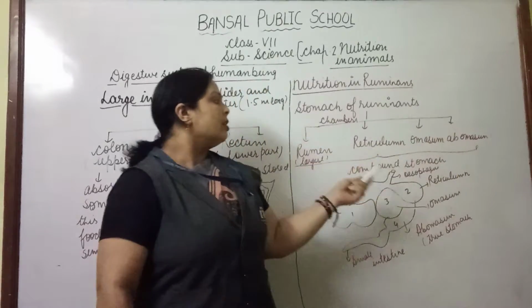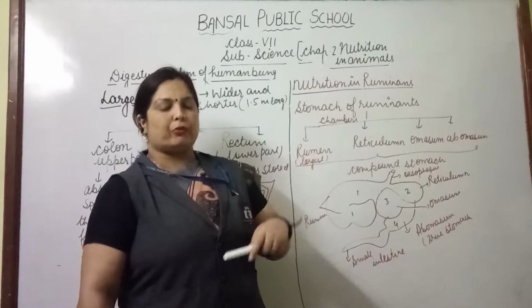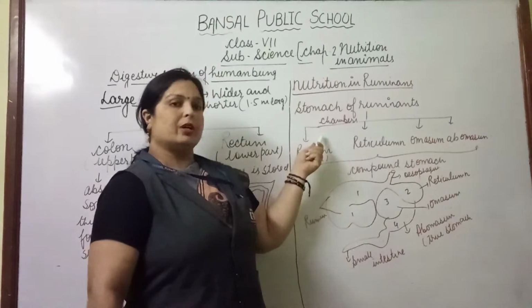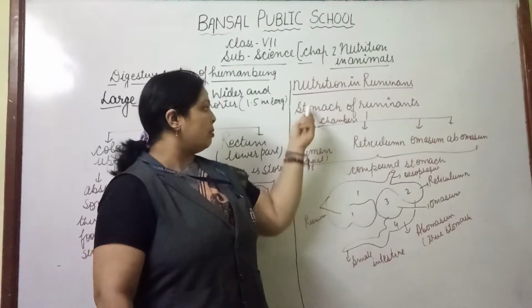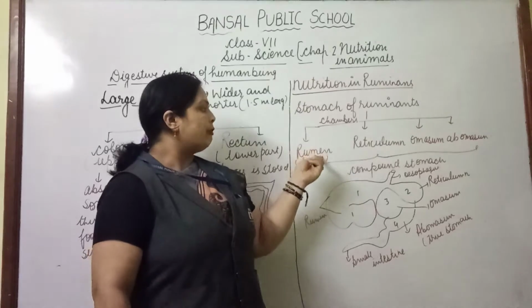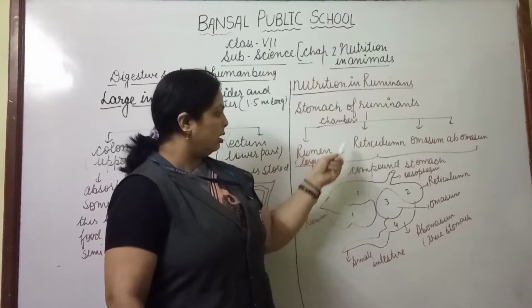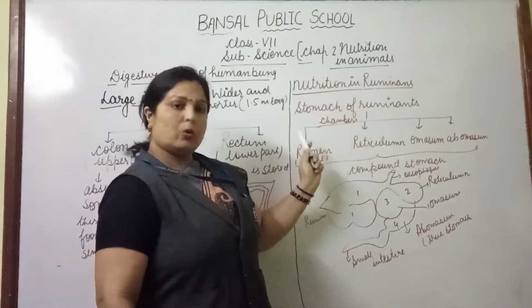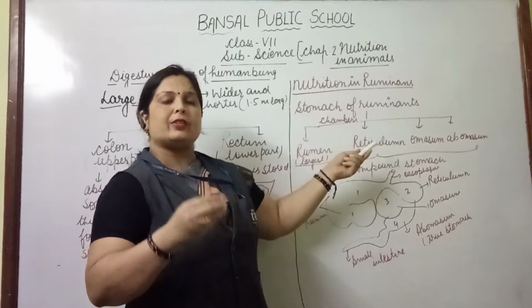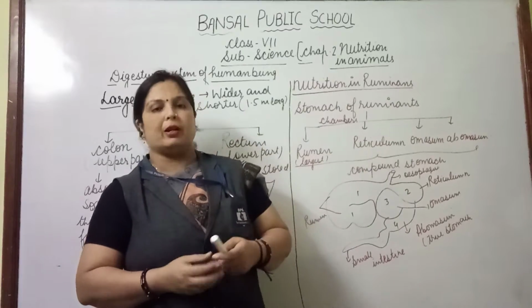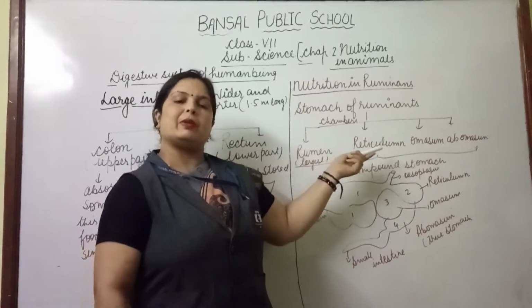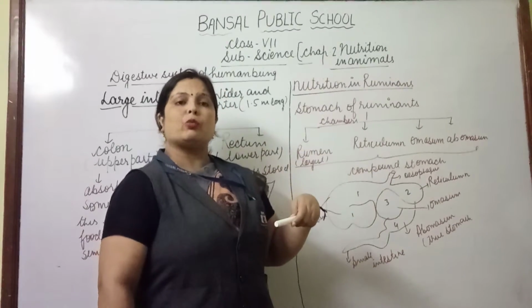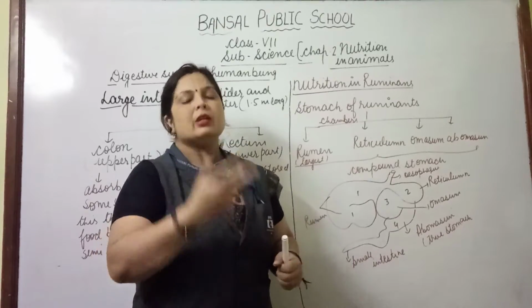Students, listen carefully. When ruminant organisms take in food, which we give them, the food first enters the largest chamber of the stomach, known as the rumen. From the rumen, food passes into the reticulum. Clear? In both chambers, food is slightly digested and converted into a soft pulp, which is known as curd. From here, the curd is brought back into the mouth for further digestion.